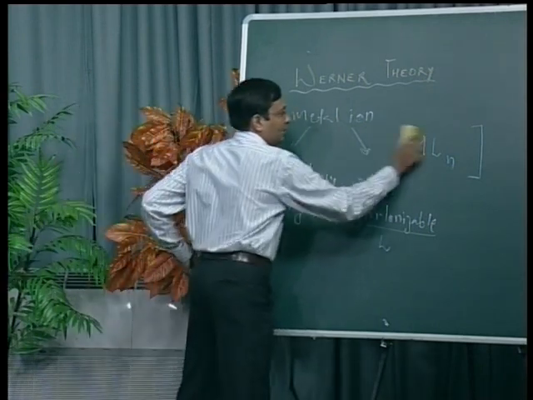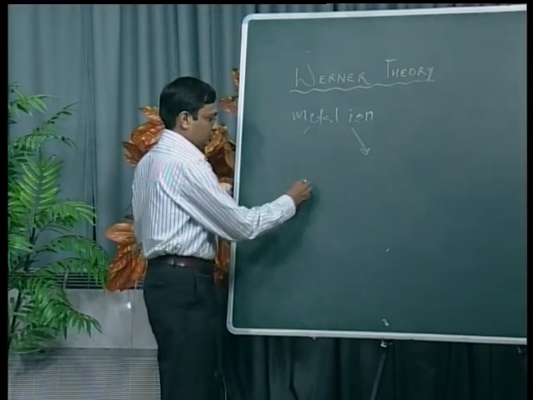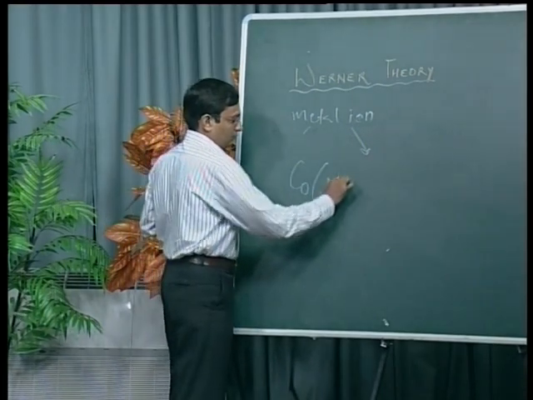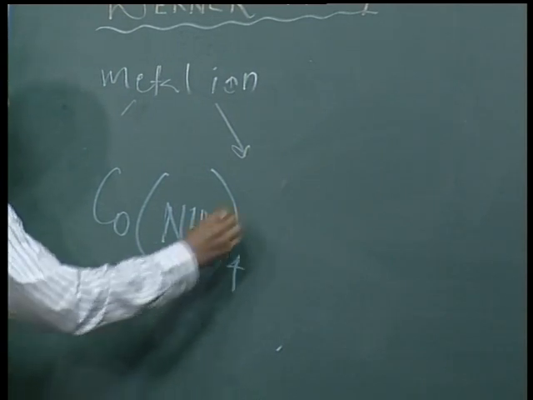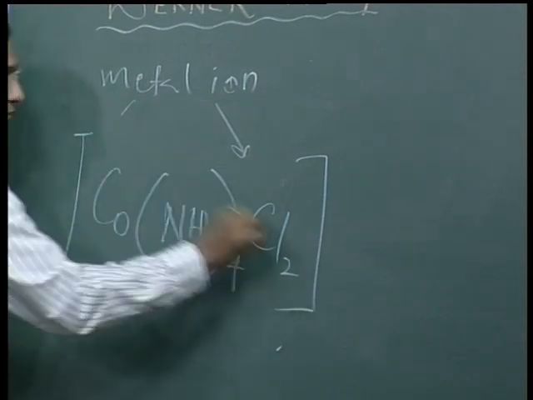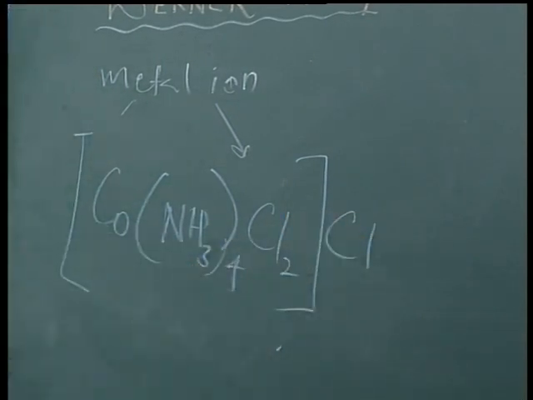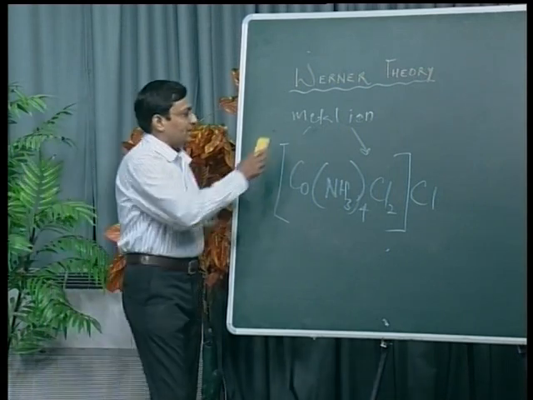Now I am giving one example. This is one example of a coordination compound. Here the central metal ion is cobalt.